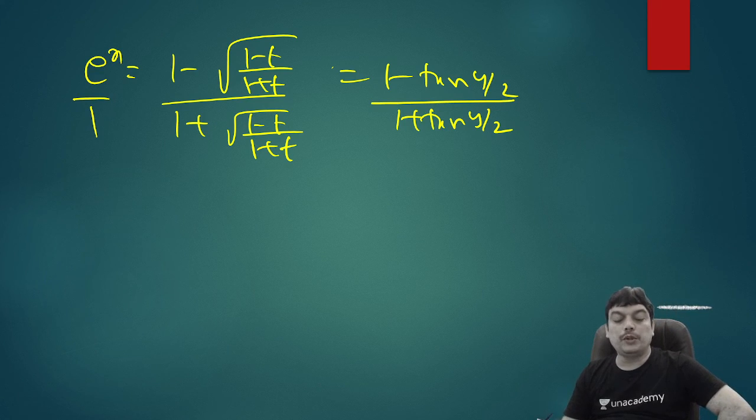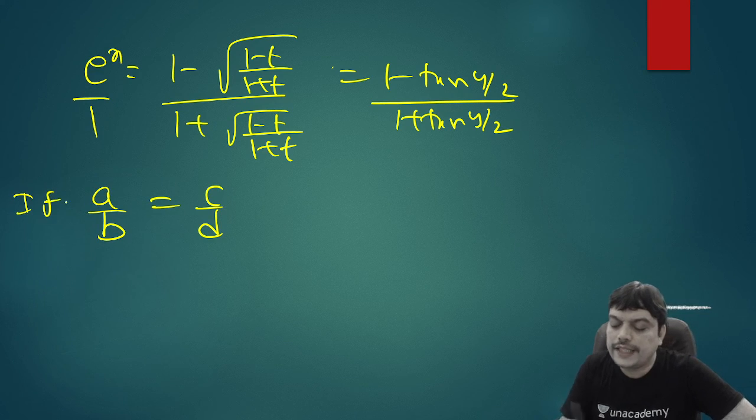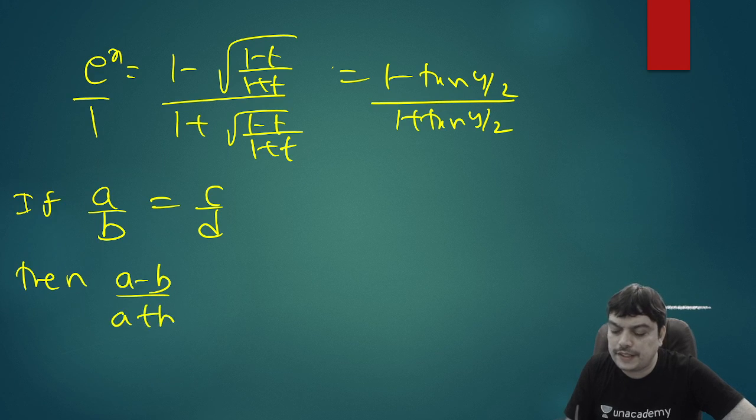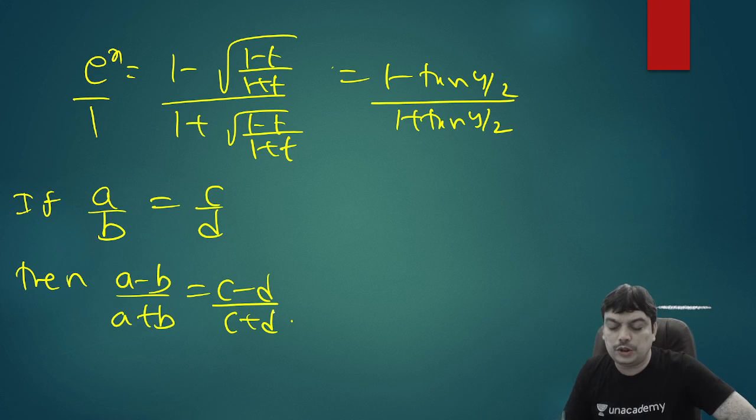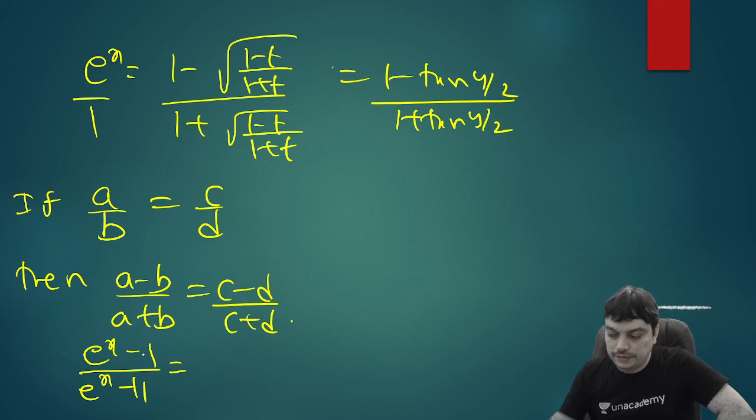Now to make it simple, you can also apply componendo and dividendo, or we can even use direct differentiation also. So let me apply componendo dividendo. What is that property? If two ratios are equal, if a by b equal to c by d, then what does the property state? (a minus b) by (a plus b) equal to (c minus d) by (c plus d). So if you apply this property, how does it change? Numerator minus denominator by numerator plus denominator. Same thing you apply for the RHS.